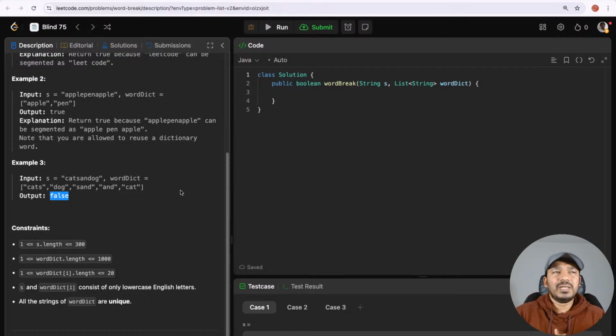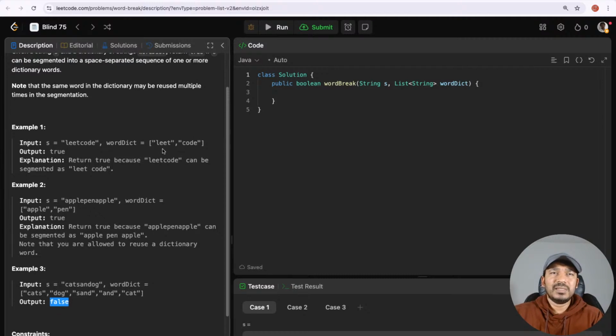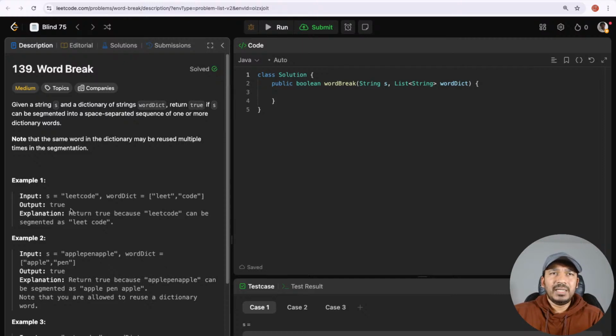When I look into this question, the thing that comes to my mind as soon as I look at it is backtracking, because I'll be checking probably every set of characters in this string, and then seeing if that is present in the dictionary. And once we find one of the words, our quest doesn't end there. We will have to continue looking into that string and solving it for the remaining characters. We need to see, okay, leet exists, and then can we do the same in the rest of the word.